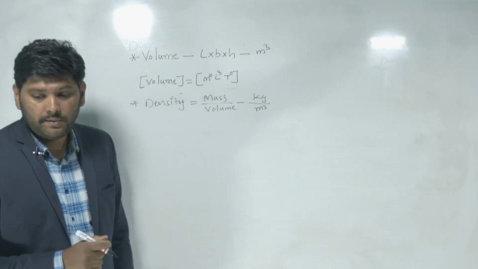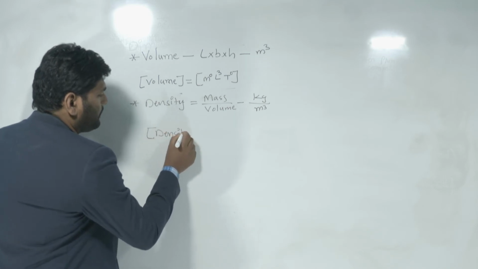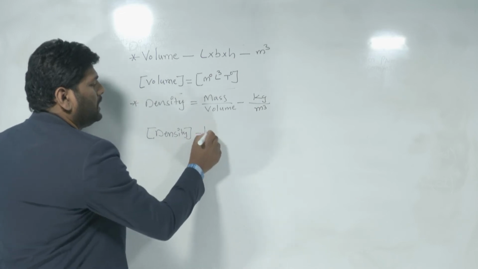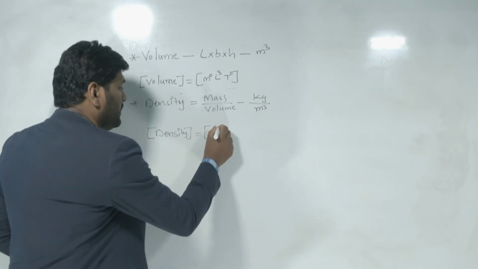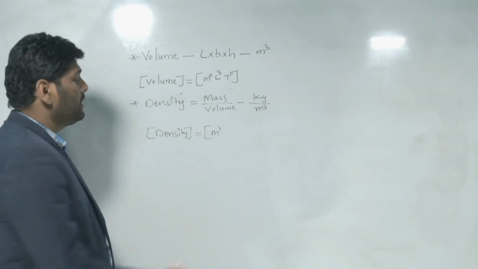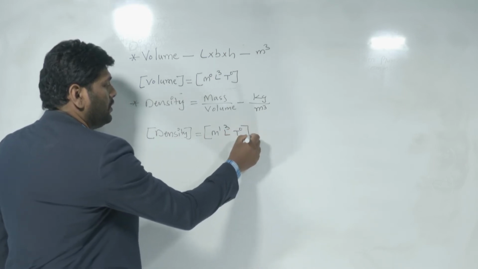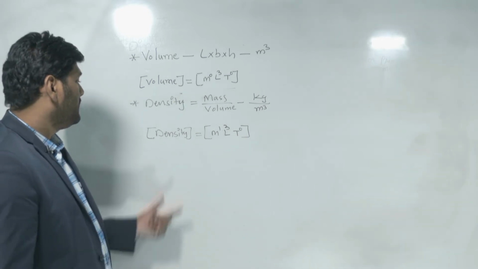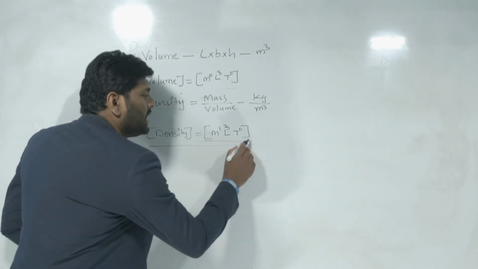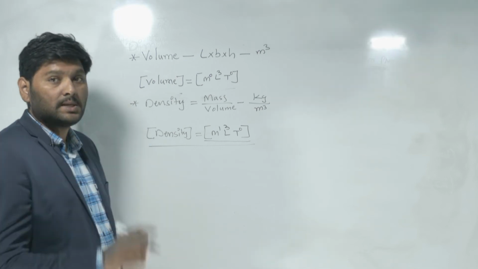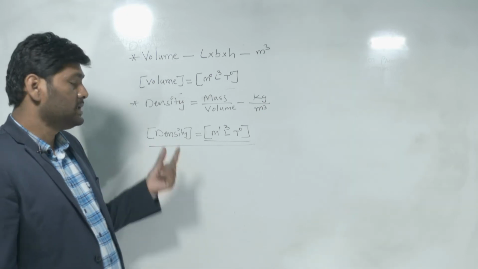Now we wish to write the dimension formula for density. Is there any mass contribution? Yes, it becomes M power 1. Is there any length contribution? Yes, it becomes L cube. Is there any time contribution? No time contribution. This whole thing is called the dimensional equation, this part is called the dimensional formula, and 1, 3, 0 are the dimensions of density.